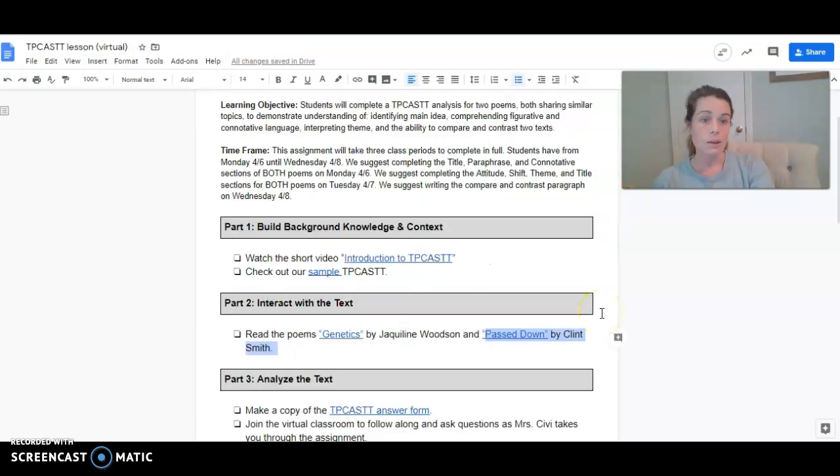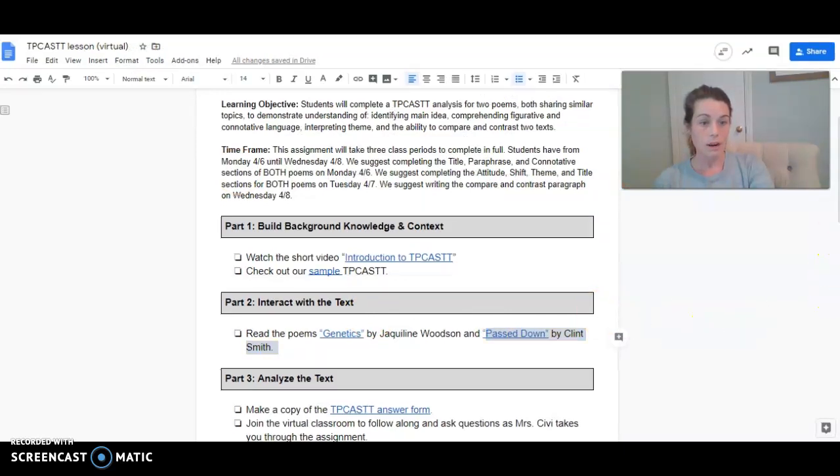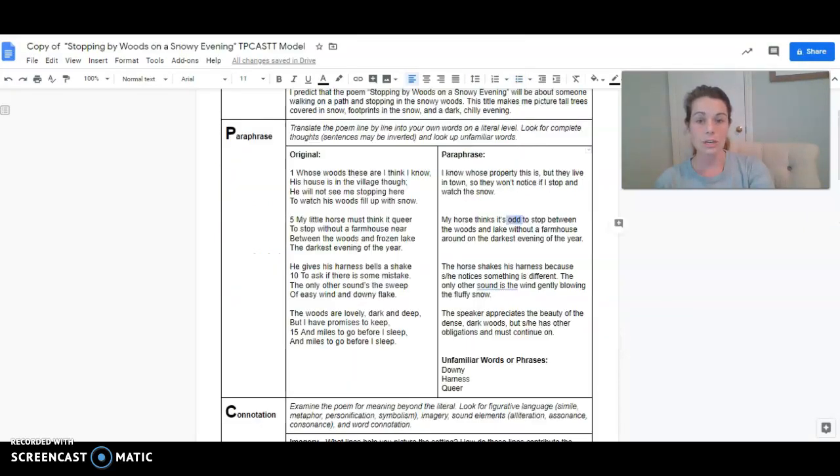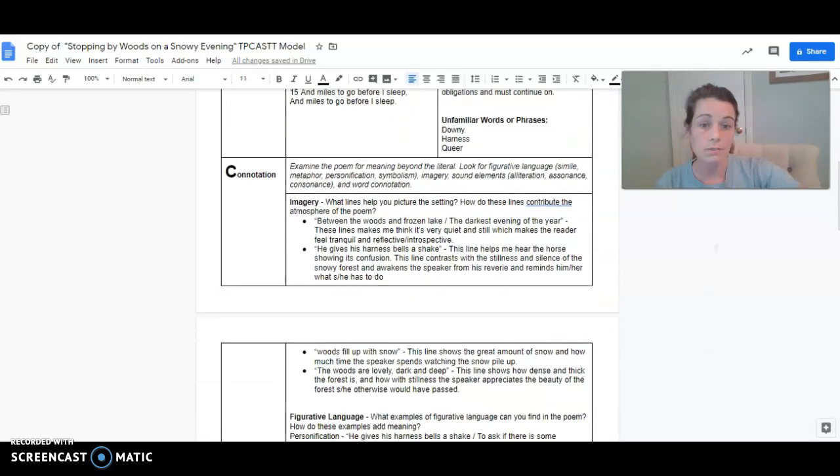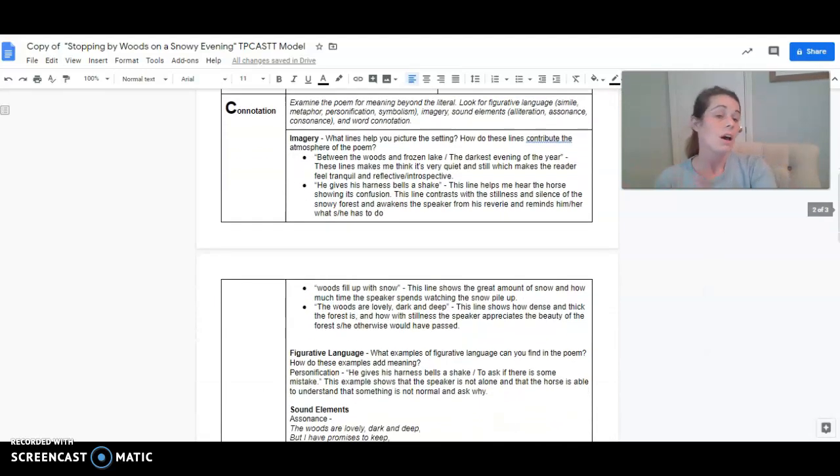All right, coming back from the paraphrase, we are moving into the next section, and that is connotation. Now, connotation is going to take you some time. We did choose poems that are relatively short and they don't have a ton of figurative language in them. They have some nice images and some words that have connotative meaning, but it's not too heavy. It's not like every line is figurative.